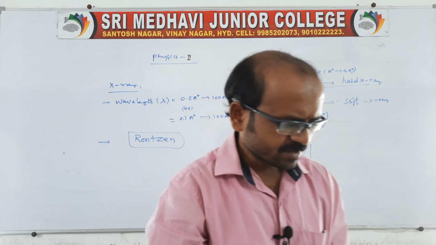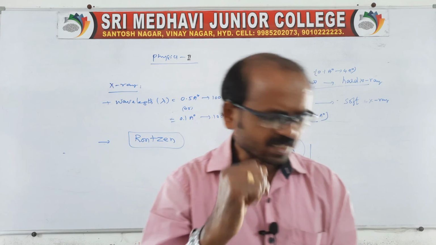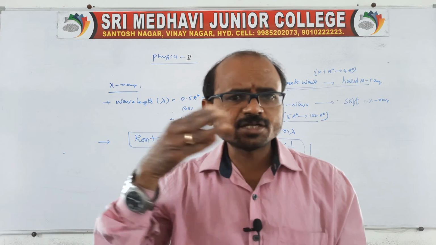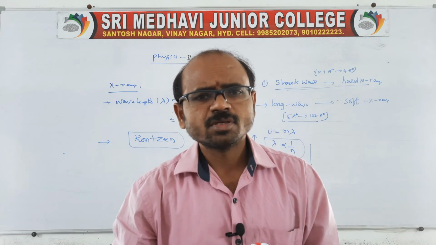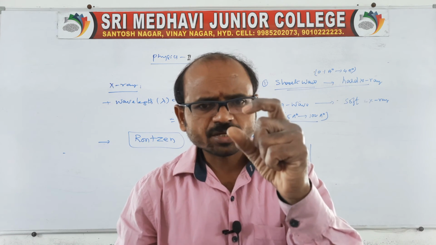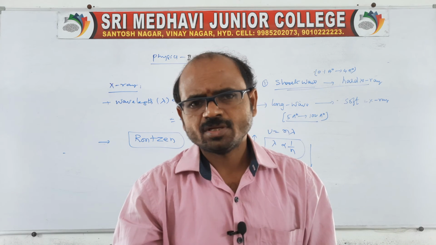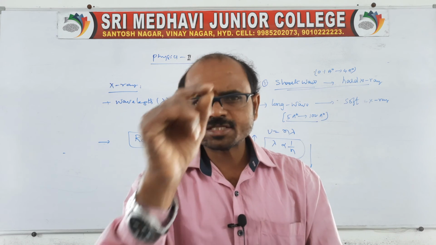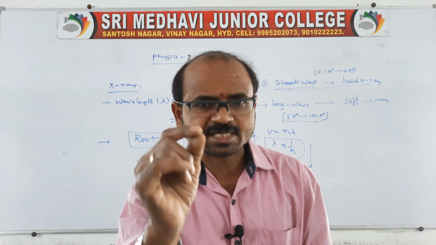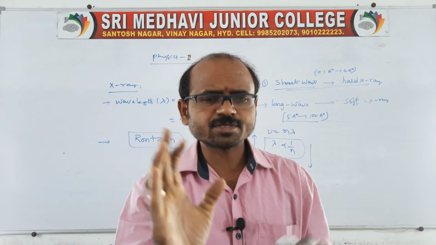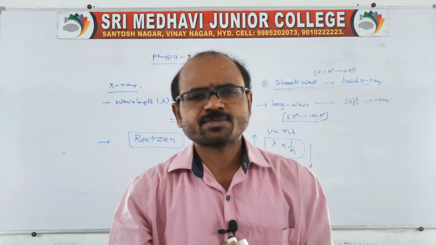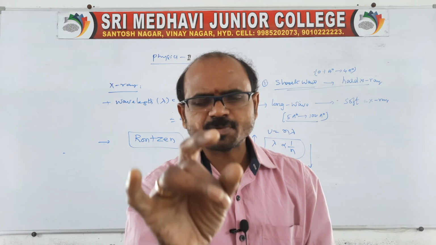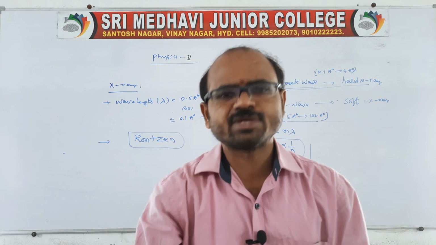One is characteristic, and the other is continuous. See, the continuous spectrum arises when an electron enters an atom. Most of the atom is empty, as we know, and the electron is attracted by the nucleus, so it bends towards the nucleus. When it bends towards the nucleus, some energy is released. This energy, in the form of a continuous X-ray spectrum, is released because the electron bends towards the nucleus. Because of the bending there is some loss of energy, and the loss is converted into X-rays. This X-ray spectrum is called the continuous spectrum.